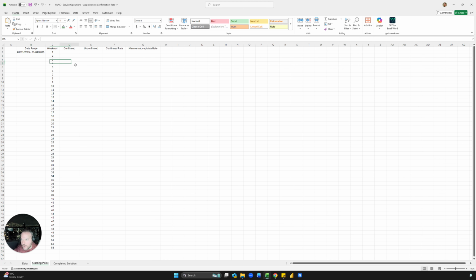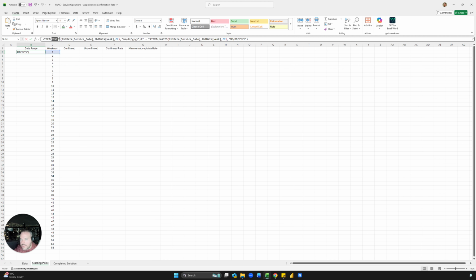I'll explain this real quick. What this is saying is find the minimum date in the data set where the week number is 1, and that's January 1st, right? And then format it like this: month, day, year, a 4-number year instead of, say, 25, 26. And then add a dash between the two, and then do the same thing but find the max date. So what is the minimum date for week 1 and what is the maximum date for week 1? And you get January 1st to January 4th.